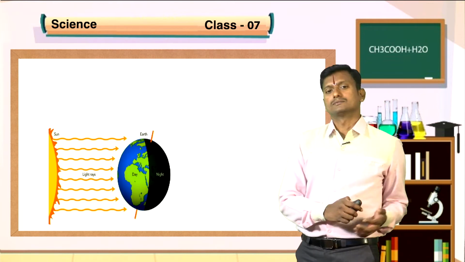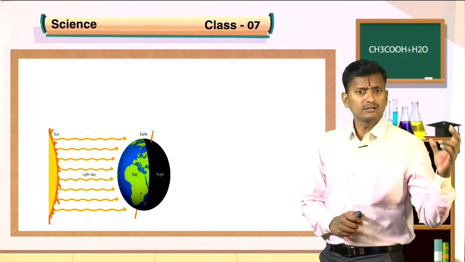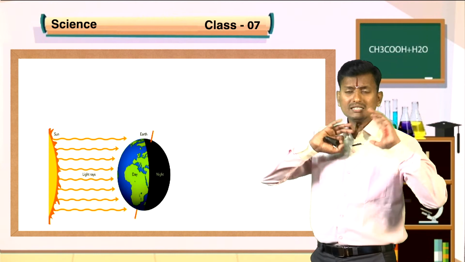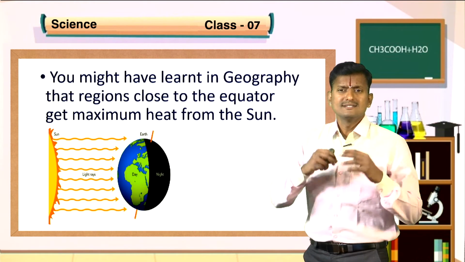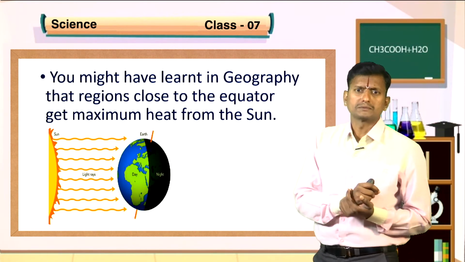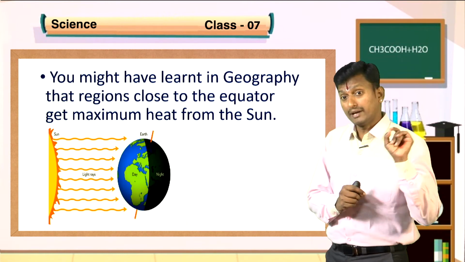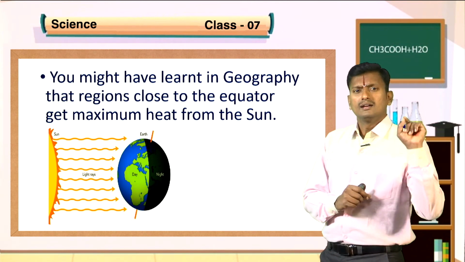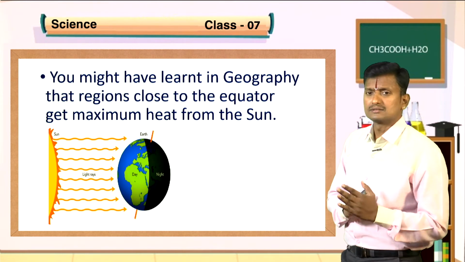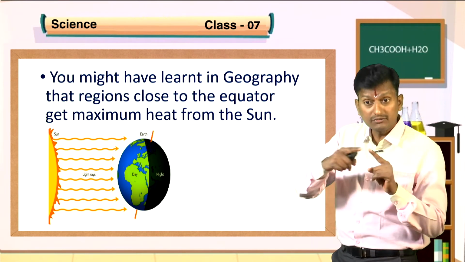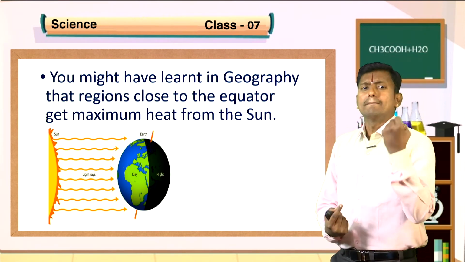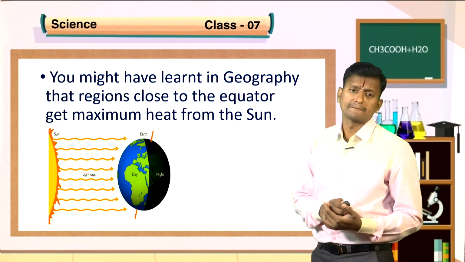You know that the light rays falling on the surfaces, all the surfaces will not get a similar temperature. The main thing is that the regions close to the equator will get maximum heat from the sun.